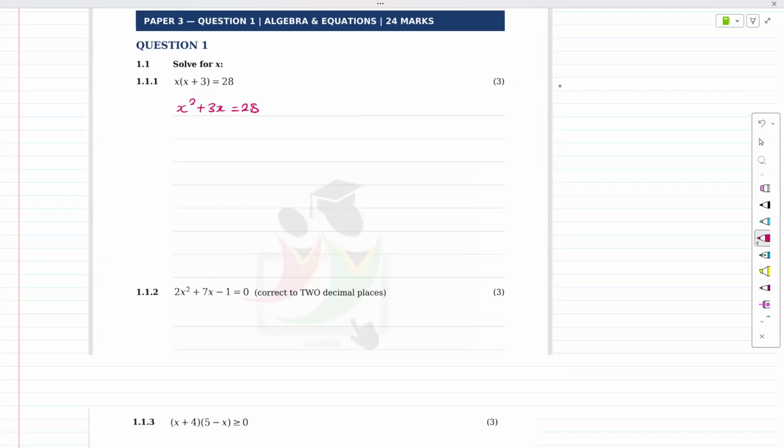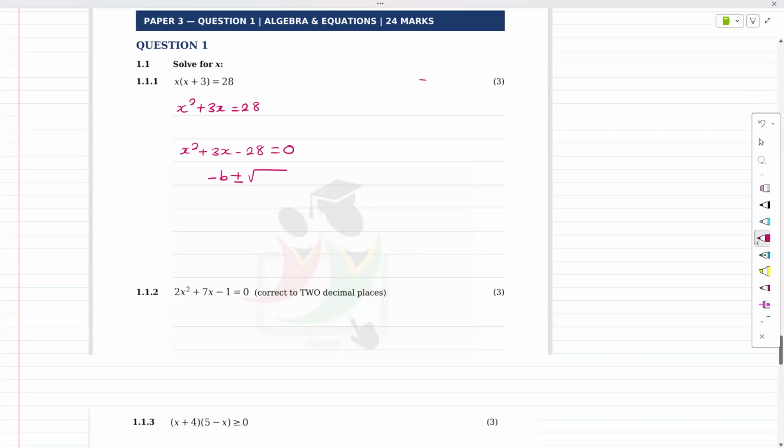Please do not go and try and say x equals 28 and x plus 3 equals 28. That does not work. You can only equate them if it's equal to 0 when it's fully factorized, but this is not. So you do need to bring the 28 over, and now that it's equal to 0, it's very simple to deal with because now you can go and factorize it, but we could use the minus b formula.